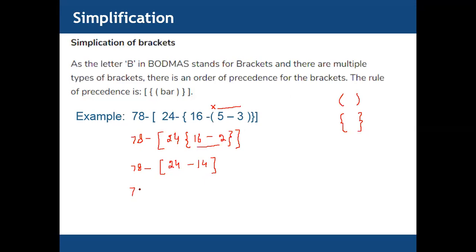Then you can simplify again, third. If we have square brackets, 24 minus 14 equals what? 10. Yes, 78 minus 10 equals 68. 68 is the last answer, the simplified form of this expression.